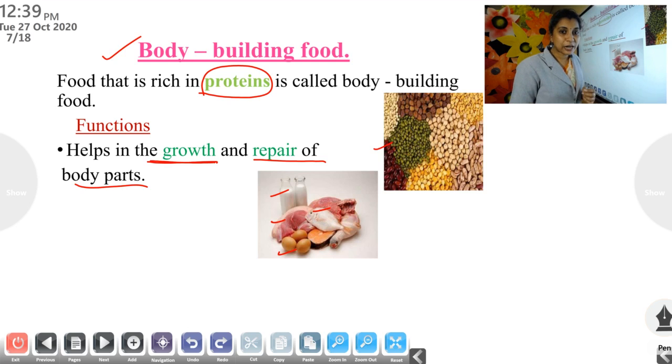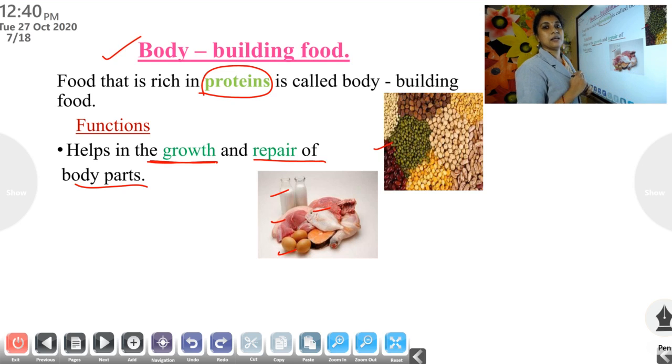What do you mean by repair of body parts? Do you know the meaning of that word? Repair of body parts means if you get any wound, after 1 or 2 weeks, the wound will disappear and new skin will appear there. Clear? If you do not eat enough protein, the wound won't cure.